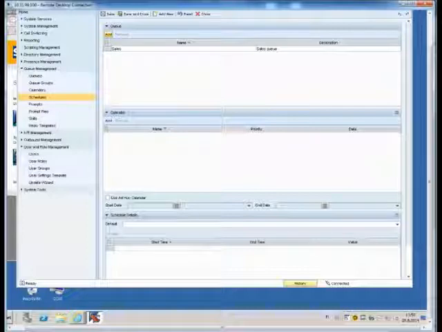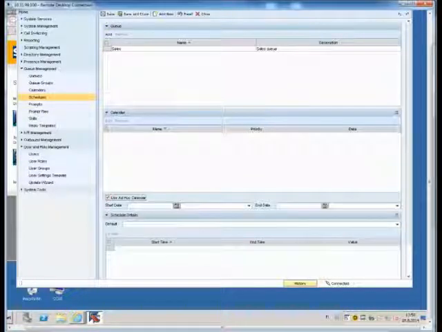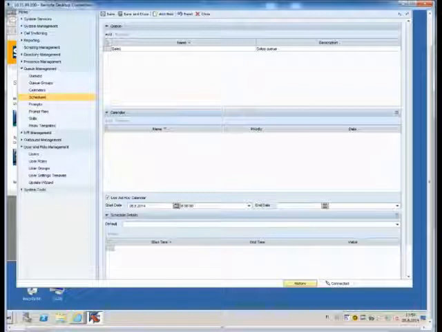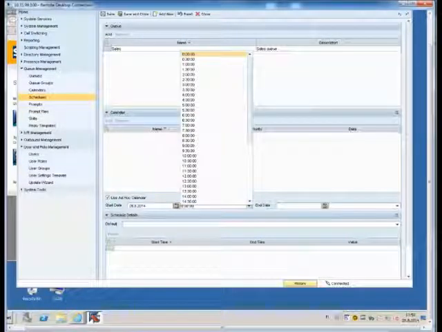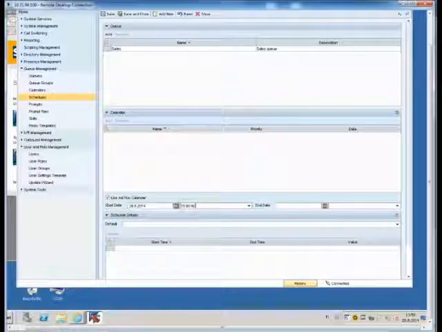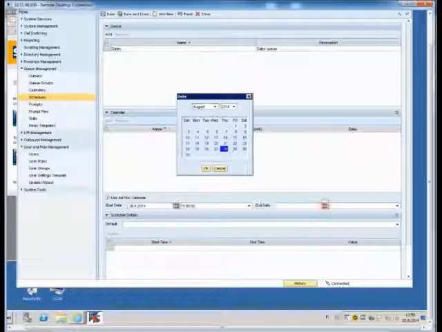In the calendar block, we check the Use Ad Hoc Calendar box and add the start and end date and time for our ad hoc calendar. In this case, we only need to close the sales queue 2 hours earlier on a single day for an internal training.